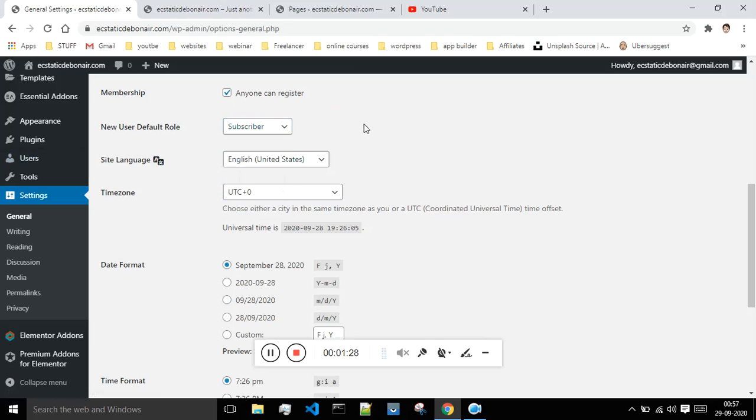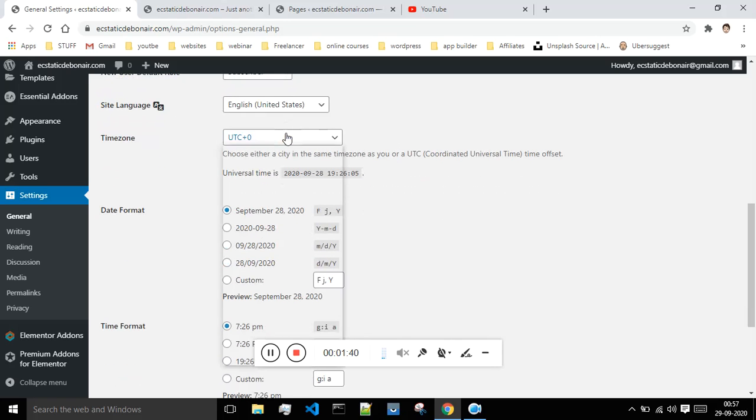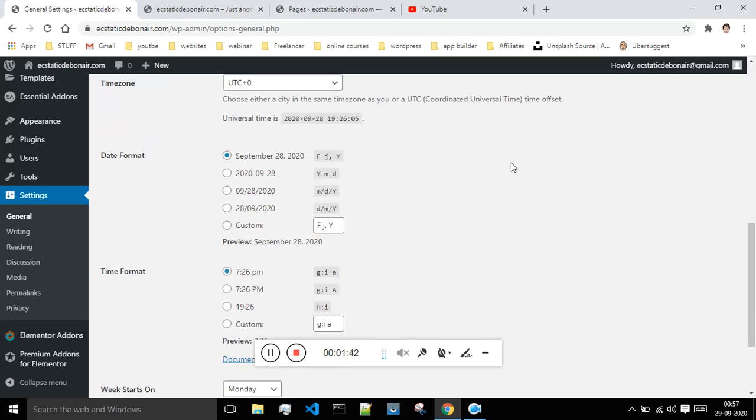When you set this option as administrator, any person who enrolls on your website could work as administrator and can make any changes to your website. So these are a few things you have to keep in mind. And this is the time zone. Let's just keep it that way only.